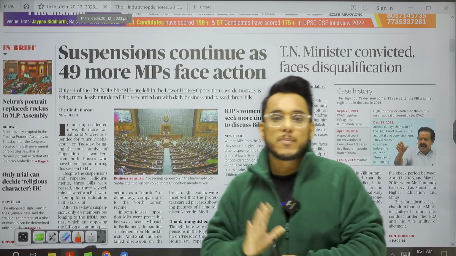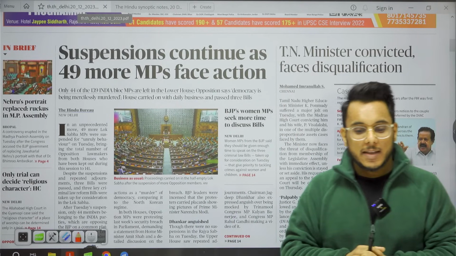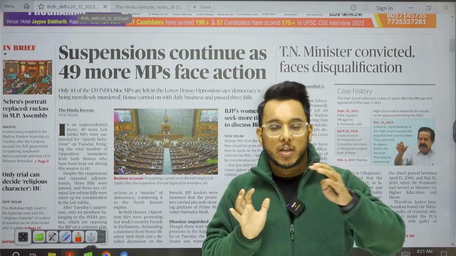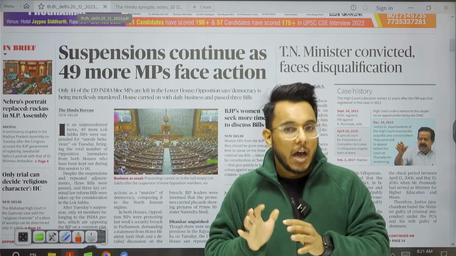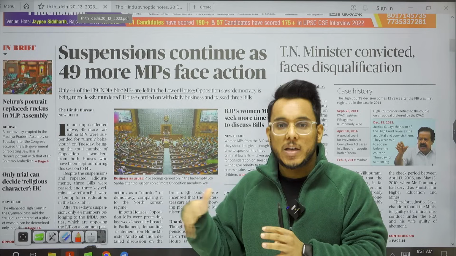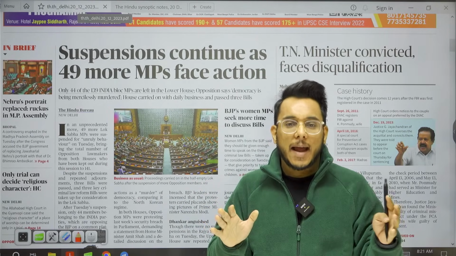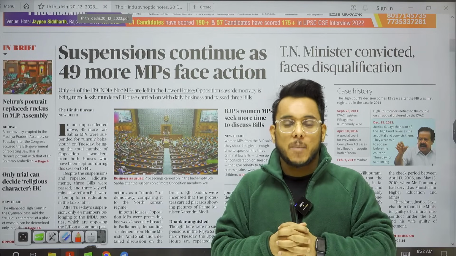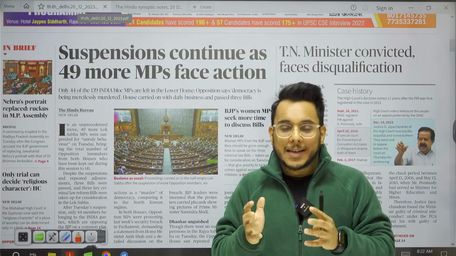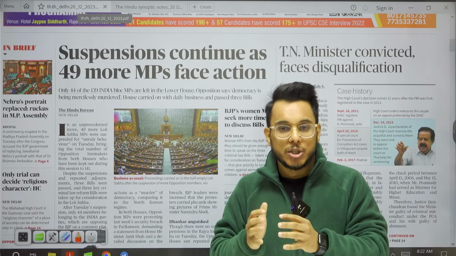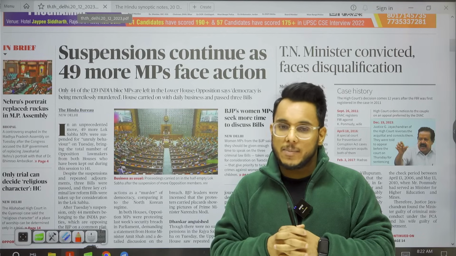Now there are two types of viewpoints coming in this direction. One viewpoint is that unruly MPs who don't maintain the decorum in the house should be suspended, and this will serve as a reminder to such MPs. But on the other hand, there is also one more argument, that parliament needs to be the house of discussion and deliberation, and without the opposition, how will such discussion and deliberation happen?